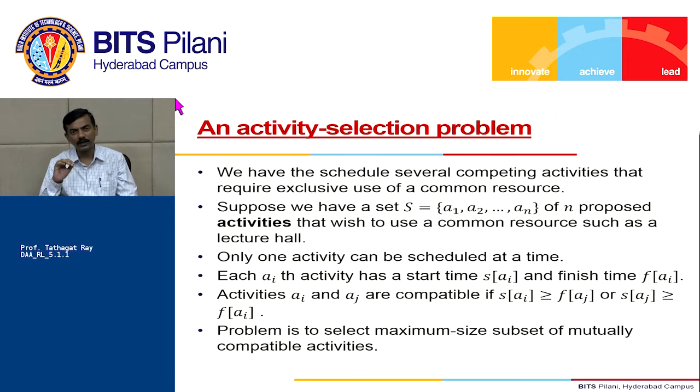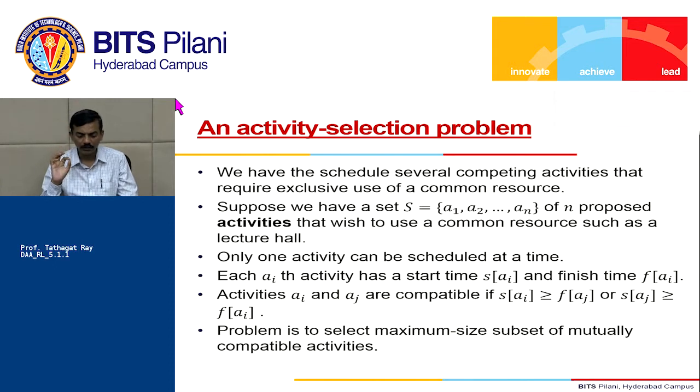This is a very practical problem. You have one lecture hall and there are n events. You want to schedule which events will happen. So you have these activities A1, A2 and so on. The only thing is that you can host one activity in this lecture hall at a time, that is, only one activity can be scheduled at a time. Each activity Ai has a start time and a finish time. It has been given that every activity will start at a certain time and finish at a certain time.